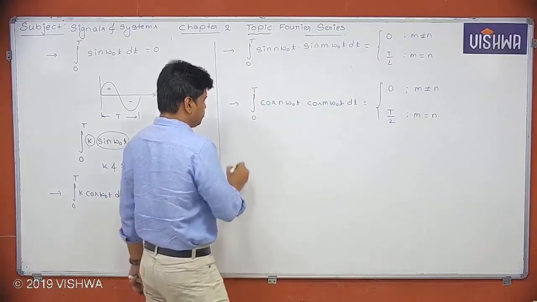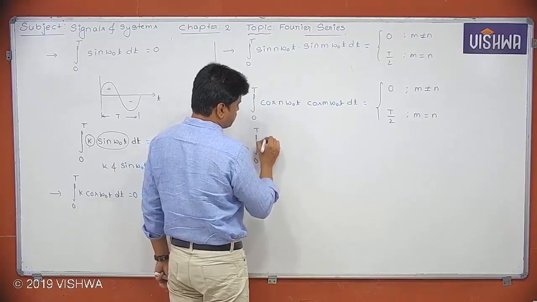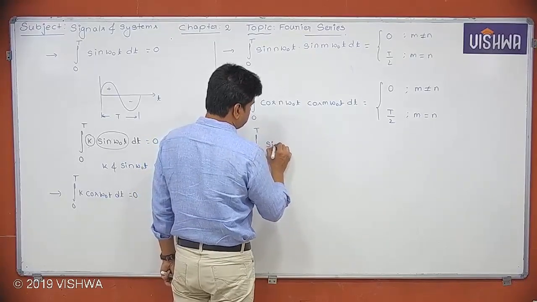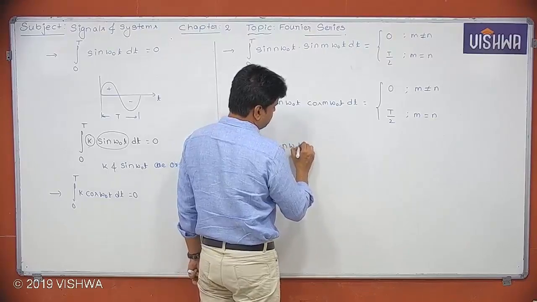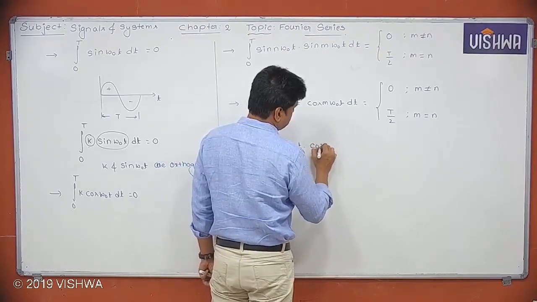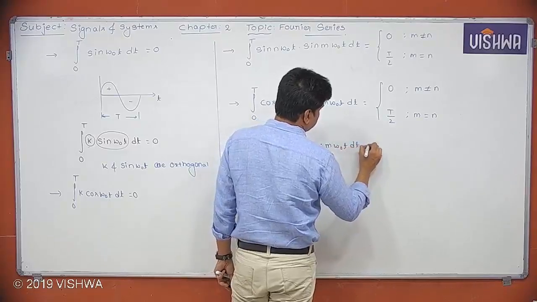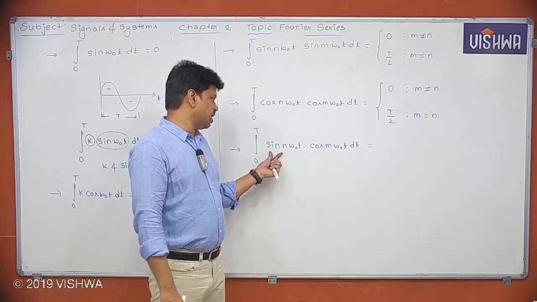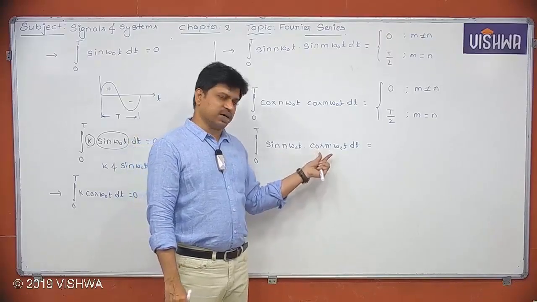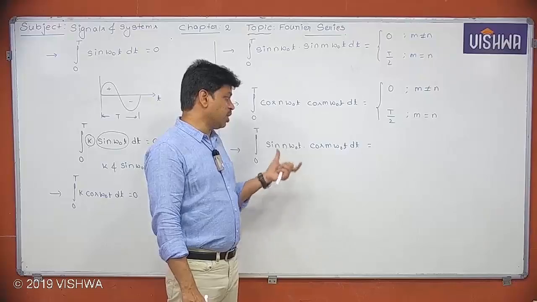In the similar way, another result, integral 0 to T of sin n omega naught t cos m omega naught t. So here, if I consider one signal as sine and another signal as cos, there is no need to check whether the m value and n value are equal or unequal.